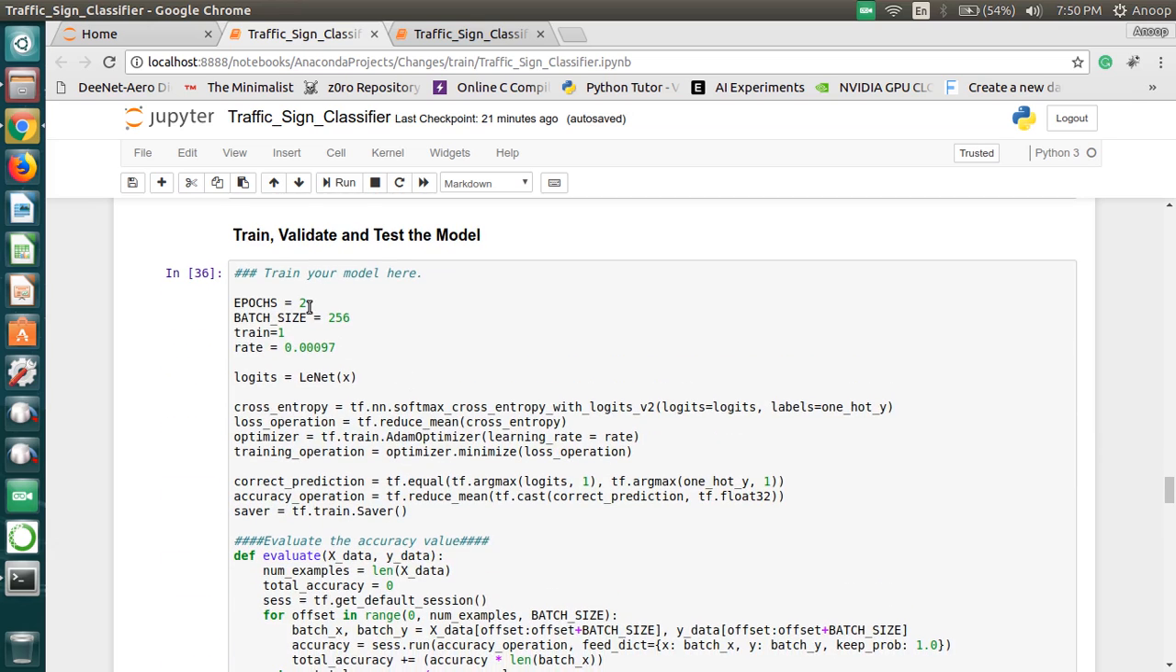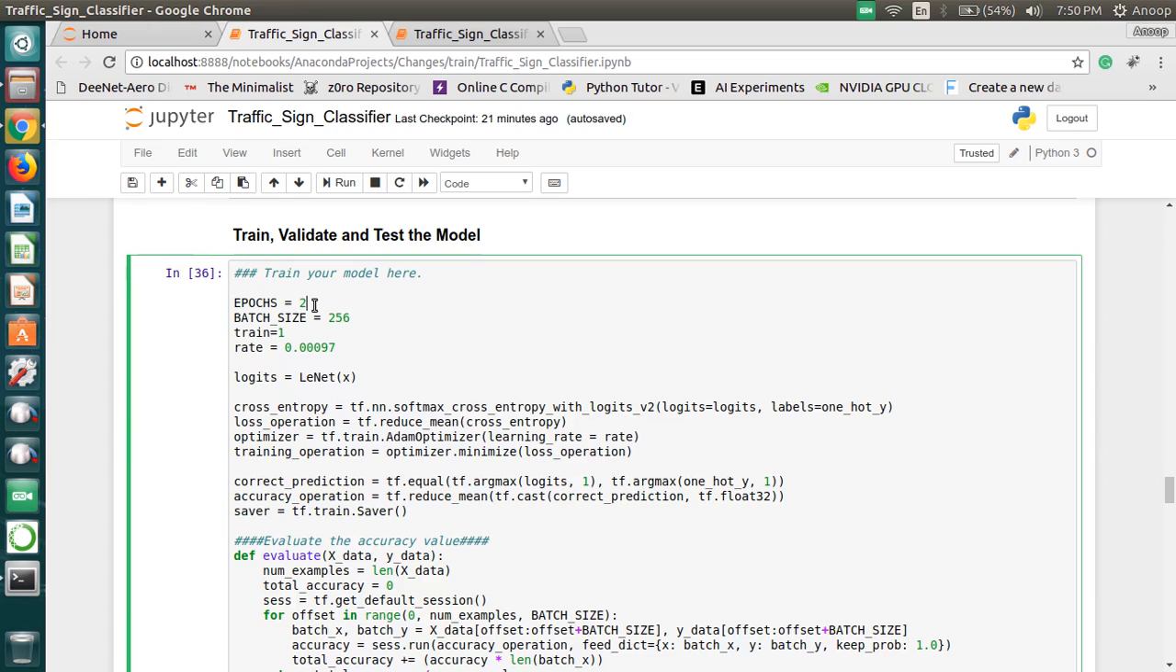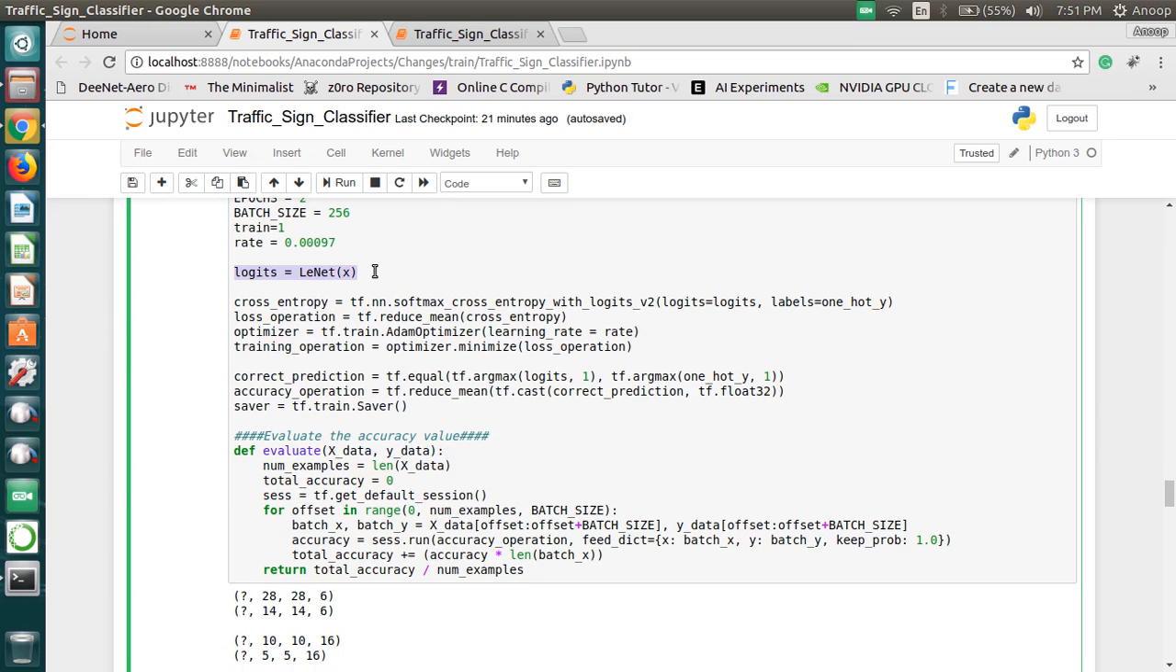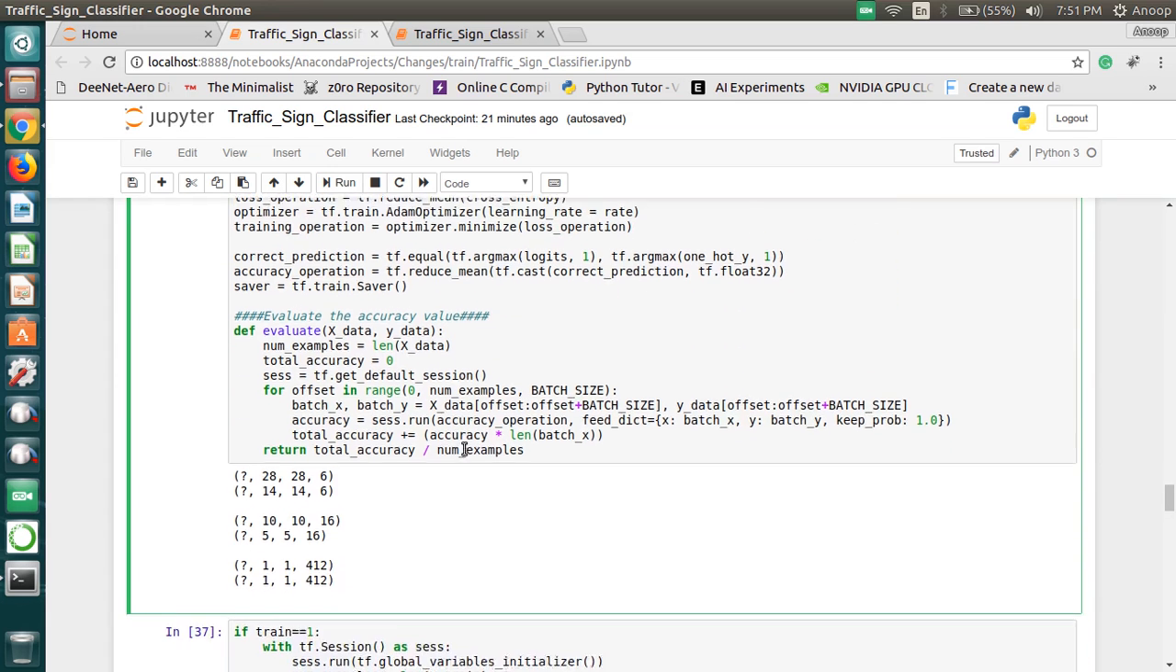And initially we have to do the training, so I have kept the epoch count to 2, and the batch size is about 256. 256 represents that 256 image samples are being passed at a time to the CNN, and the learning rate is about 0.00097, and here we call the training. And the evaluate method is used to find out the accuracy of the training, testing and different values.